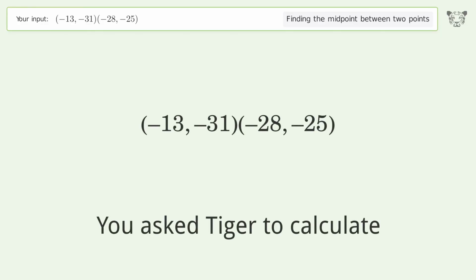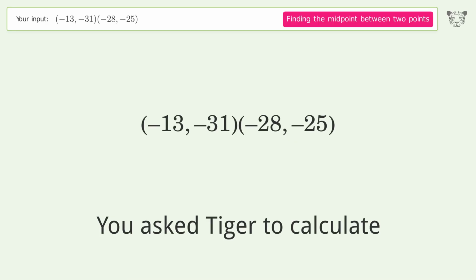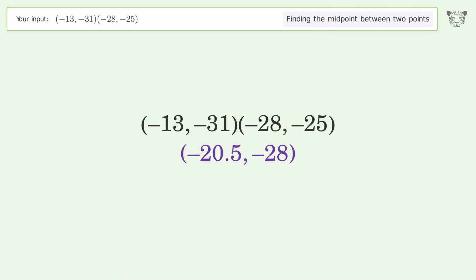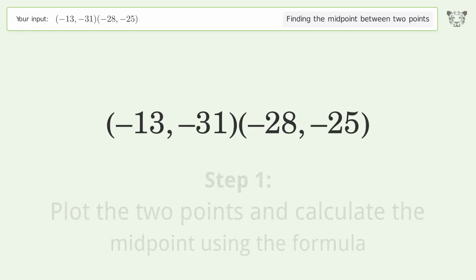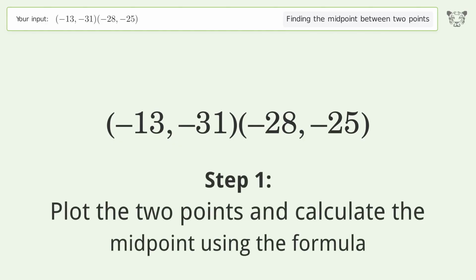You ask Tiger to calculate. This deals with finding the midpoint between 2 points. The midpoint between the 2 points is -20.5, -28. Let's solve it step by step. Plot the 2 points and calculate the midpoint using the formula.